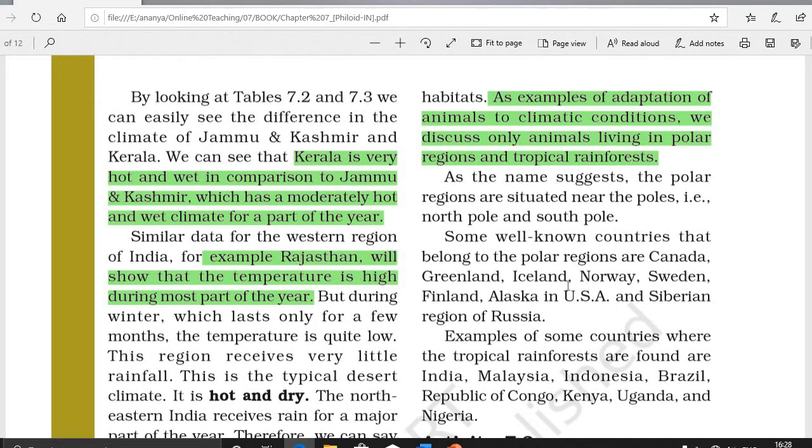Animals that live in a very cold or hot climate must possess special features to protect themselves against extreme cold or hot climate. The features and habits that help an animal to adapt to their surroundings are a result of the process of evolution. According to their habitat, animals adapt themselves. These animals may be grouped as the polar region and the tropical rainforest animals.